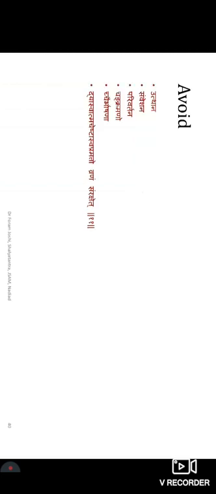Also avoid Utthana, Samveshana, Parivartana and Chankrama. This is said to be avoided because Acharya was also very sensitive and sensible about the granulation tissue. If the patient is performing continuous Parivartana and continuous dysfunction, then the granulation tissues are going to break back, and the healing is not going to be established.